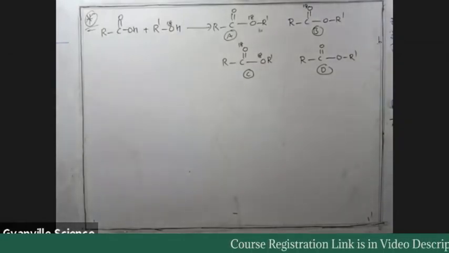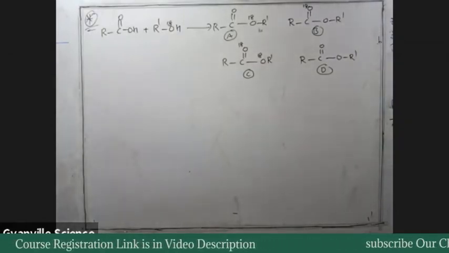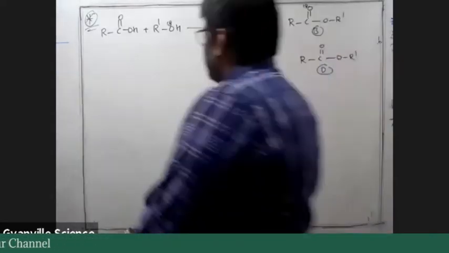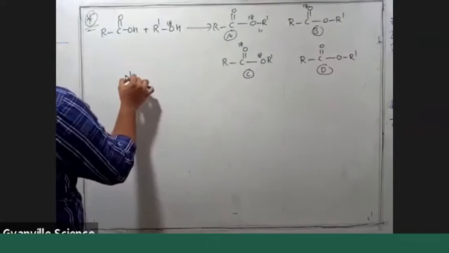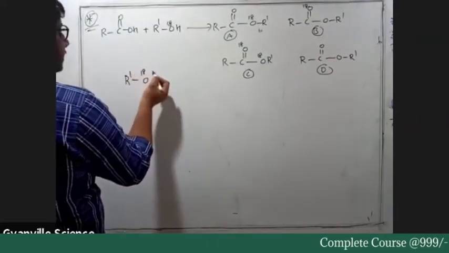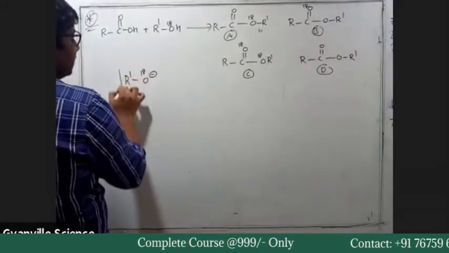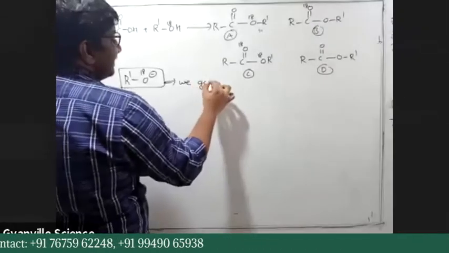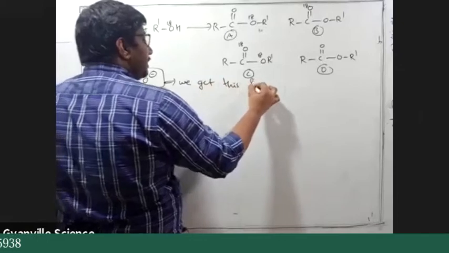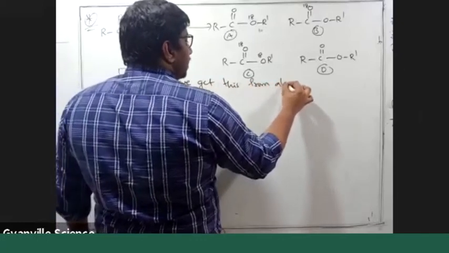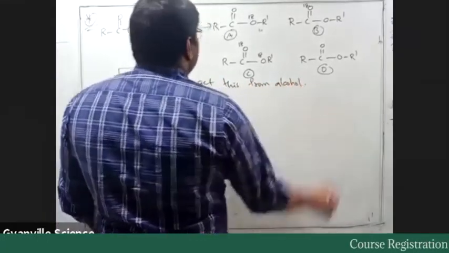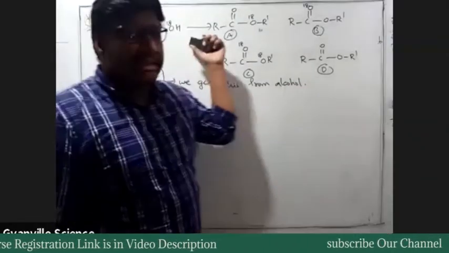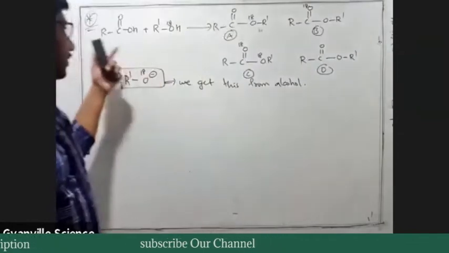If you look at the mechanism, we get R dash O18 minus from the alcohol. Everyone see the mechanism: R dash O18 is going to attack the electrophilic carbon.